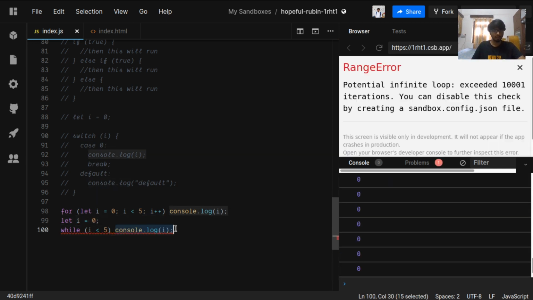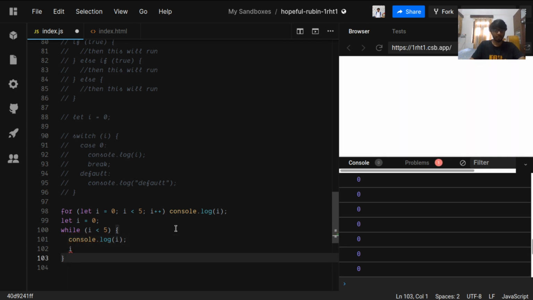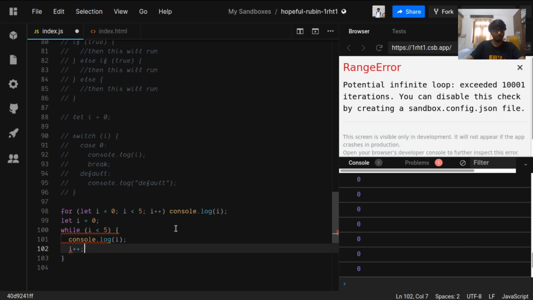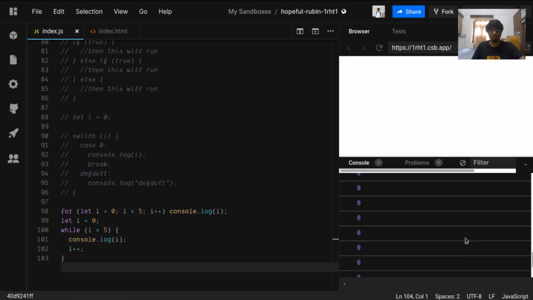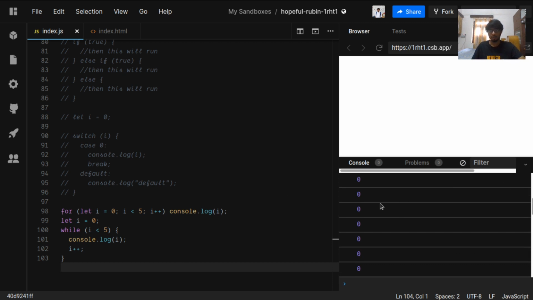Okay, we can have a double line in while to increment i, i plus plus. Okay, so this is working, I guess. Clear out the console. While i is less than 5, console log. It is printing infinitely.